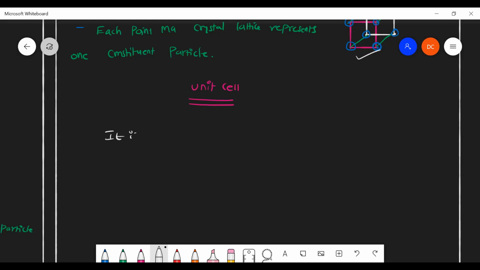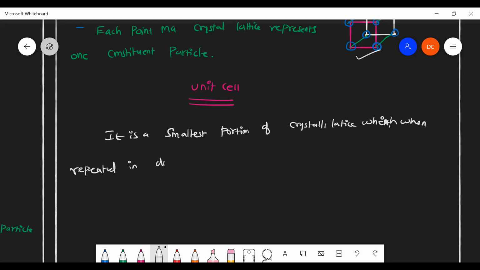It is the smallest portion of crystal lattice, which when repeated in different directions generates the entire crystal. It's called unit cell.